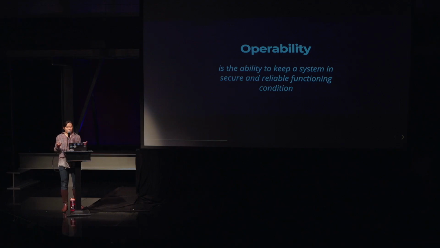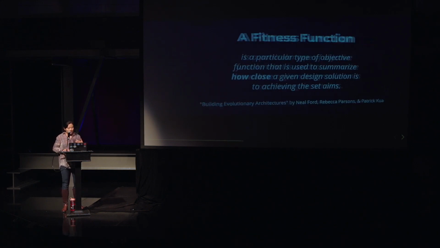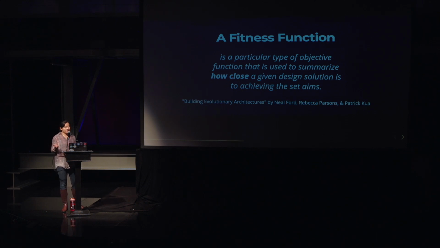I saw this enough times, and I realized that our ability to keep a system secure and in reliable functioning condition really was compromised by these architecture changes. We weren't really considering the other half. So we heard a lot today about happier users. We heard a lot today about SLOs. But this is the other side of the coin, right? Like, how do you think about keeping a system secure and reliable, and how do you understand that? How do you measure that? Well, there's not really a measure, but there's something kind of close. So in the context of evolutionary architecture, by the way, the book is by Neil Ford, Rebecca Parsons, and Patrick Kua.